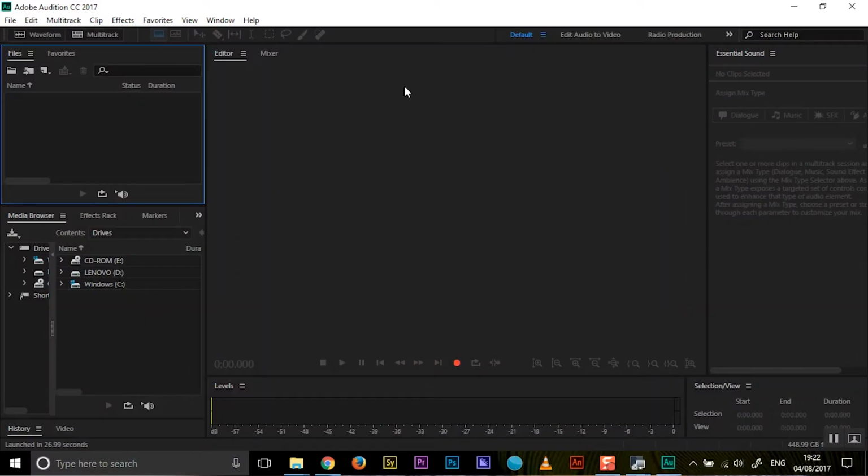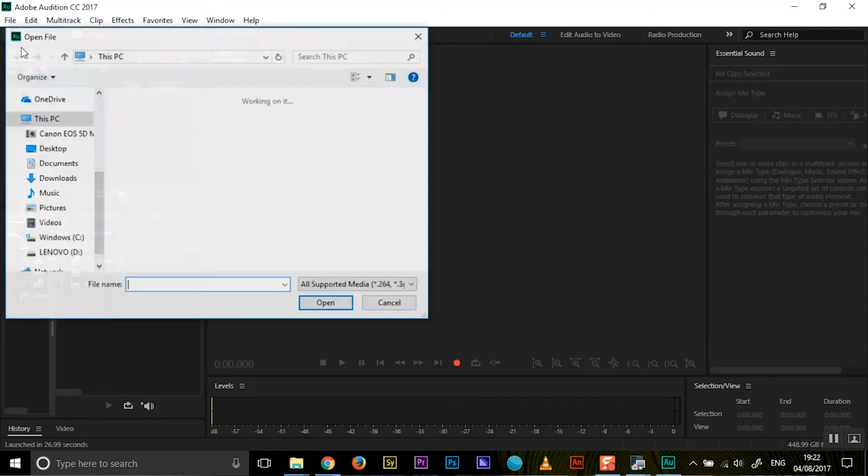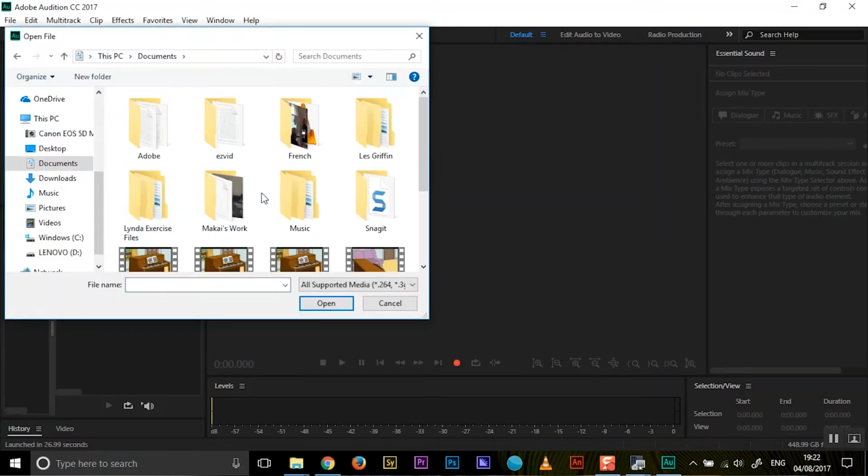So the first thing you have to do once you have your audio software on your computer is, obviously, open it up. The first thing I want to do though is show you how to cut little pieces of audio from maybe video files, in case you have downloads that you've got and you think to yourself, oh, there's some phrases and words in there that I can take out. But let's go to File, Open, Documents.